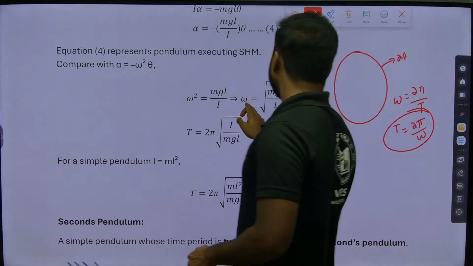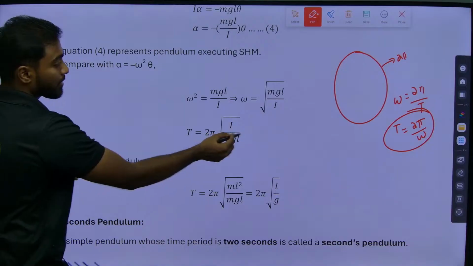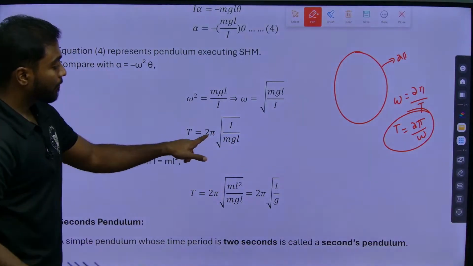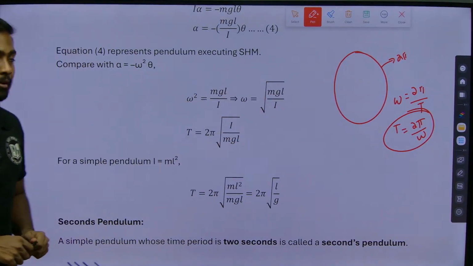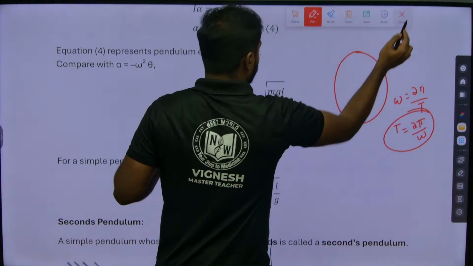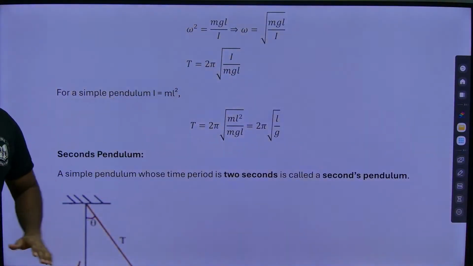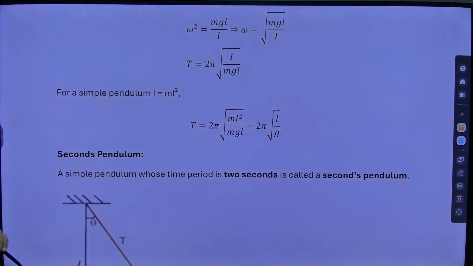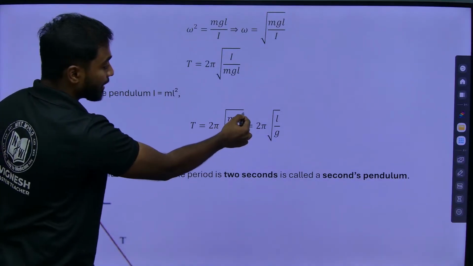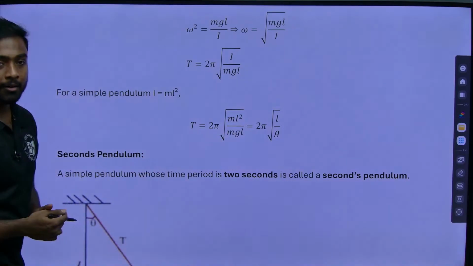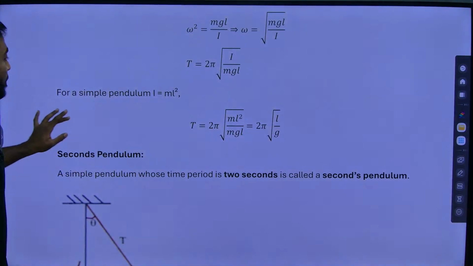Now what is omega here? Root over mgL by I. If I substitute the value of omega here, 2 pi into root over I by mgL, it will be reversed. Now for a simple pendulum, I will be equal to mL square. So mL square by mgL: m gets cancelled, L square by L cancels, so 2 pi root over L by g is the time period of the simple pendulum.